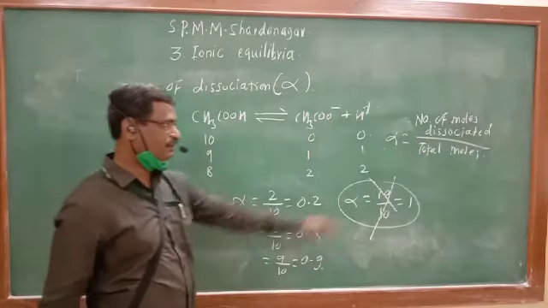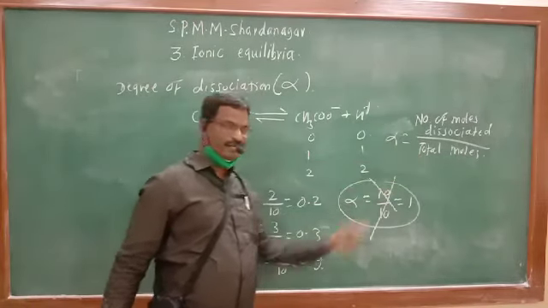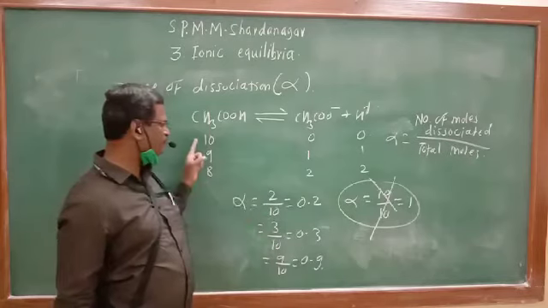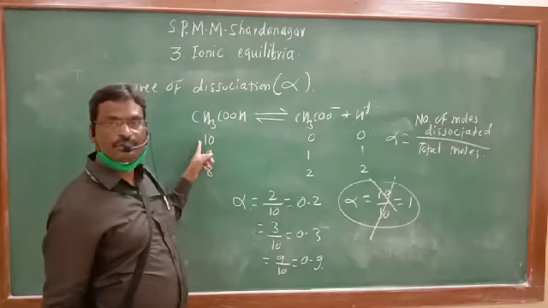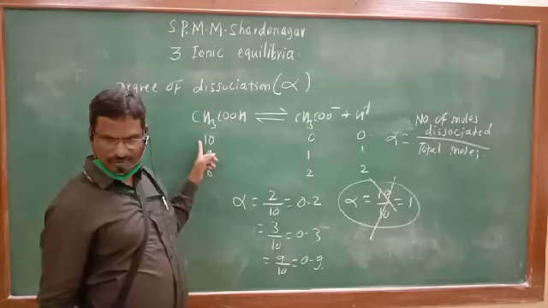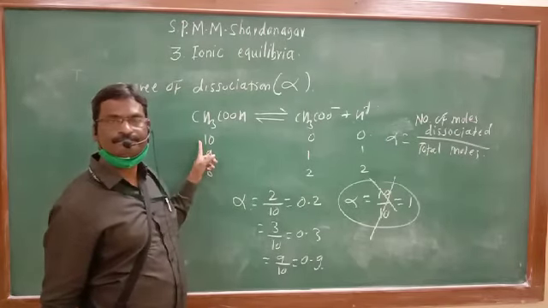Total moles means initial moles. Here we are taking 10 because 10 we have considered. That ratio is known as the degree of dissociation.